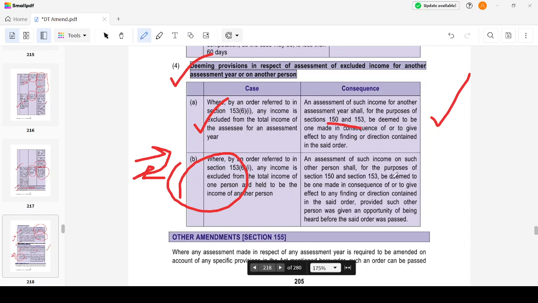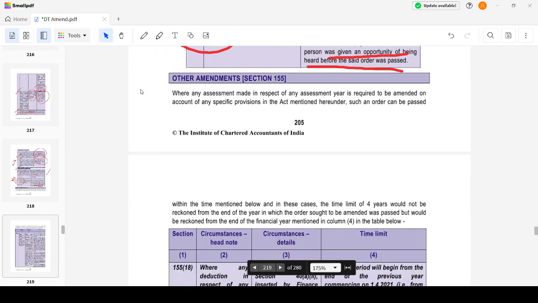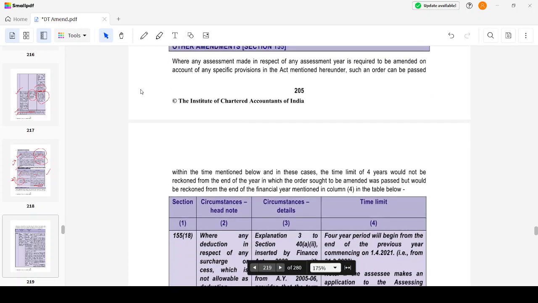Consequence of that, and provided such other person was given an opportunity of being heard before the said order was passed. Other amendments: where any assessment made in respect of an assessment year is required to be amended on account of specific provisions in the Act, such an order can be passed within the time mentioned below. In such cases the time limit of 4 years would not be reckoned from the end of the year in which the order sought to be amended was passed, but would be reckoned from the end of the financial year mentioned in column number 4 in the table below.